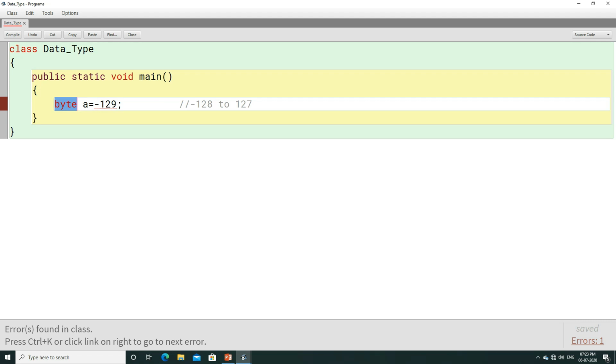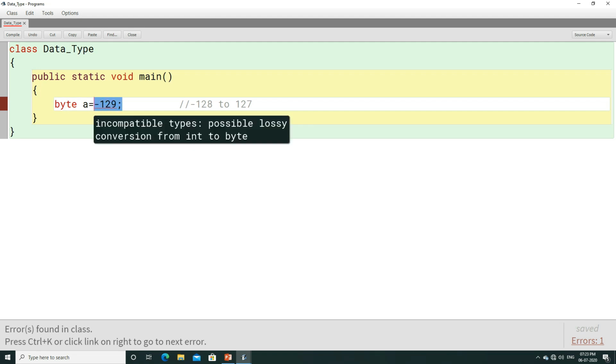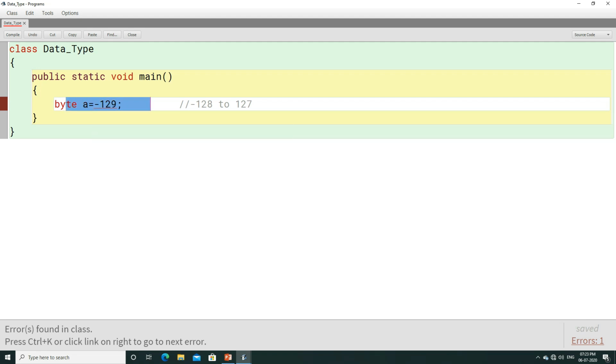So you can never store an integer value directly to byte. For that we will use some mechanism, which will be discussed in upcoming videos. For the time being, just remember it is crossing the range of byte. This is the reason you are getting an error here.